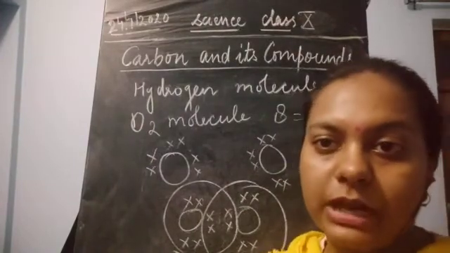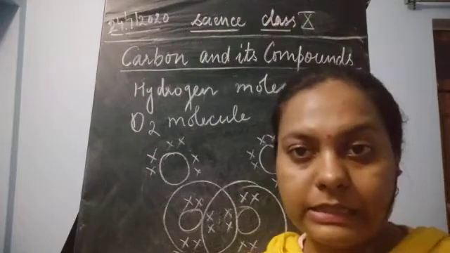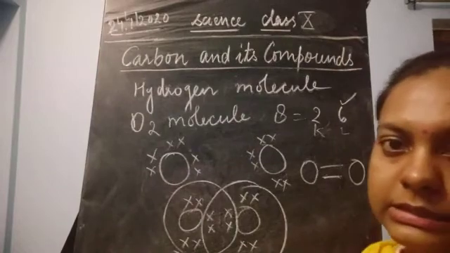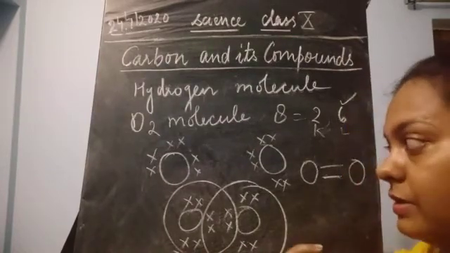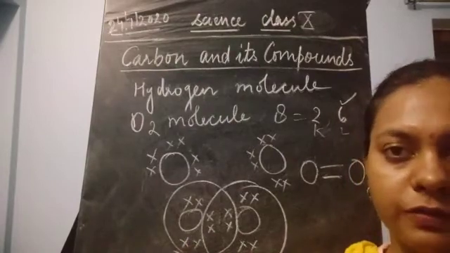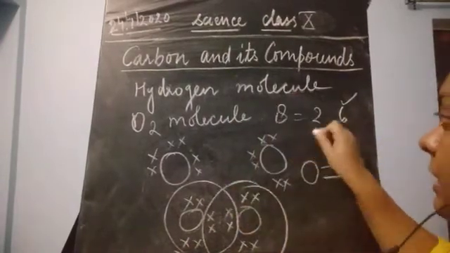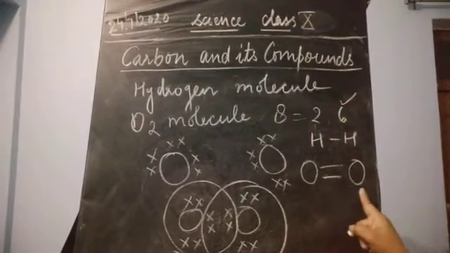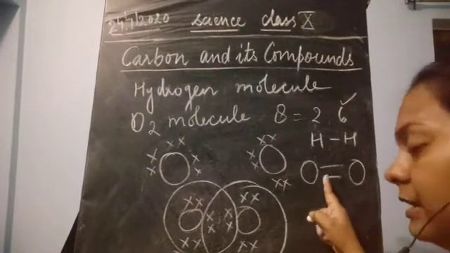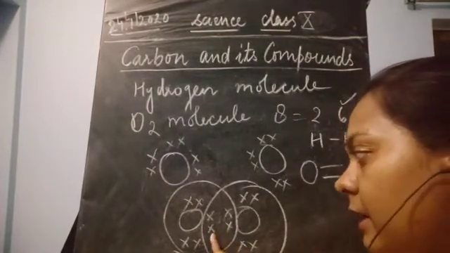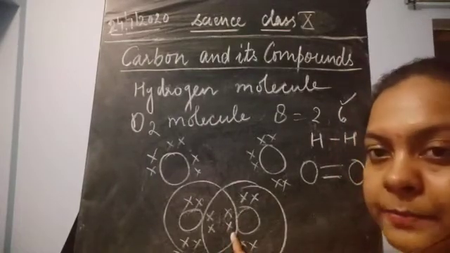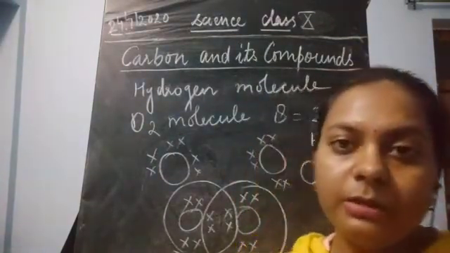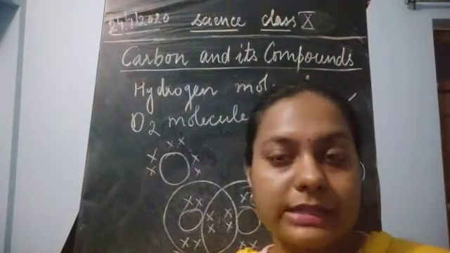So children, that was all about the double and single bonding required in covalent bonding, and one more bond is there, that is the triple bond. We'll discuss this in the next class. I think you have all understood that if one pair of electrons is shared, it forms a single bond, as it was in hydrogen, H single bond H. Similarly, in oxygen, O double bond O is present. It means 2 pairs of electrons are being shared. As you could see, one pair of electrons and the next pair of electrons is this one. So this is how the covalent bond is formed, and this is how covalent bonds exist in nature.